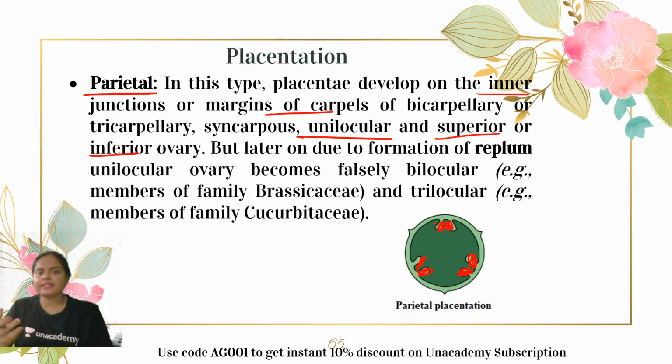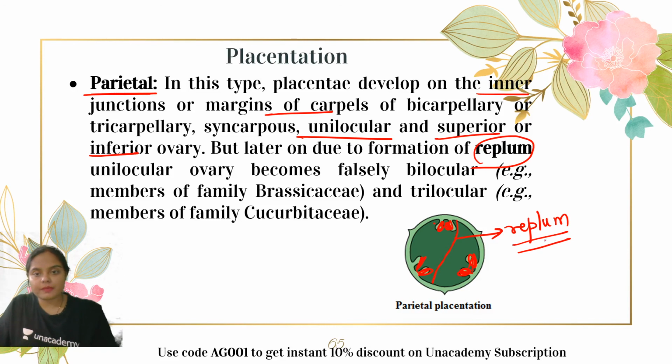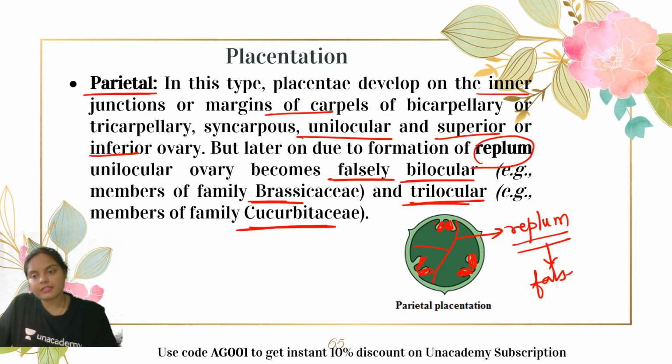But what happens in certain cases, especially in the case of the Brassicaceae family? A false partition is developed, which is known as the replum. So this is the replum or the false partition. Now, because of this development of the replum, the ovary looks like it has 2 locules. That means it looks falsely bilocular, in the case of Brassica or the Brassicaceae family, and sometimes it appears trilocular in the members of family Cucurbitaceae. So this is the replum, and the replum is a false septum.